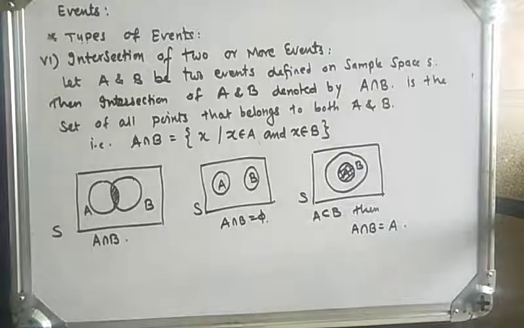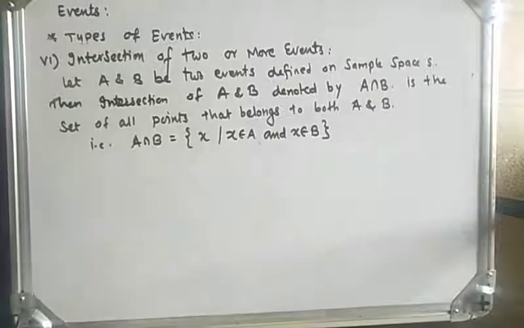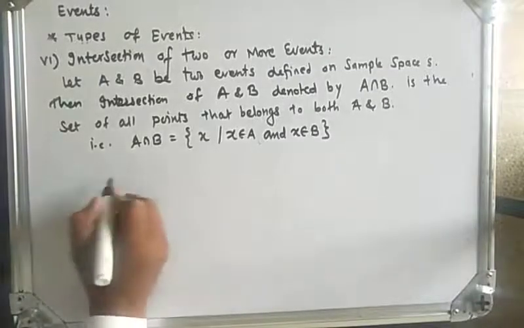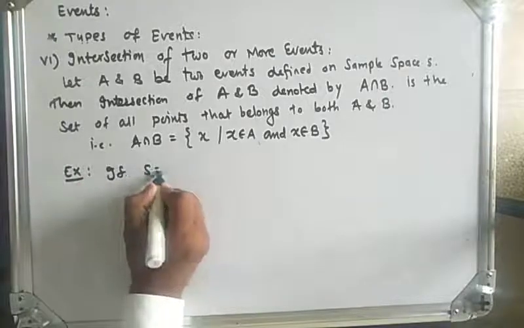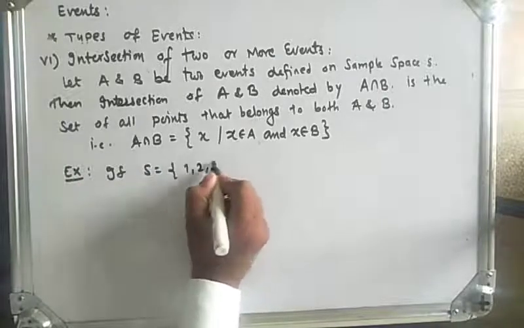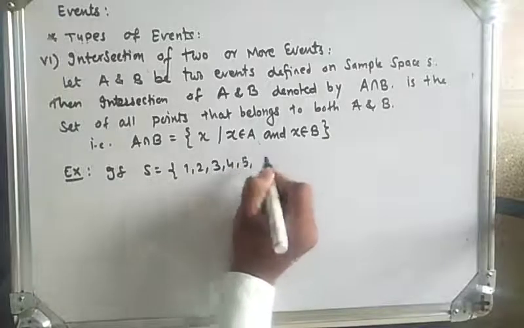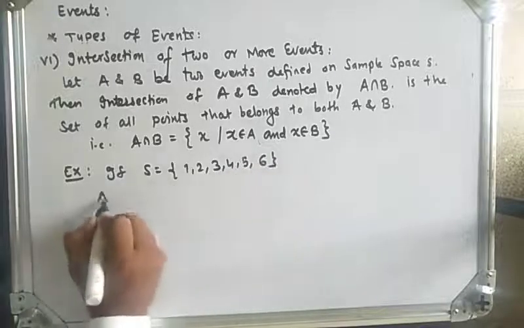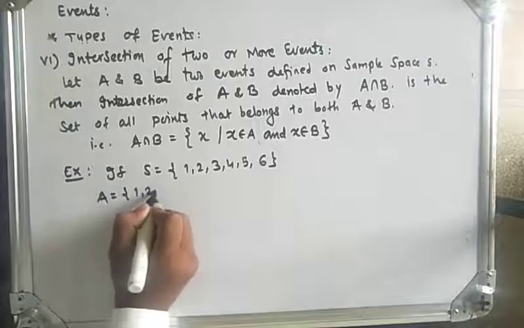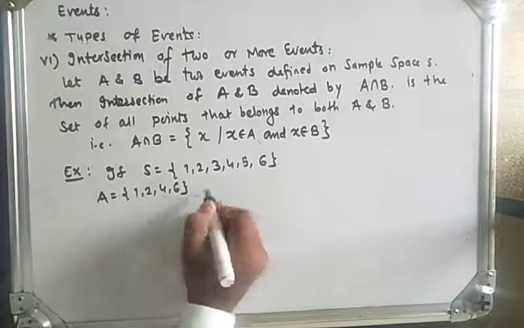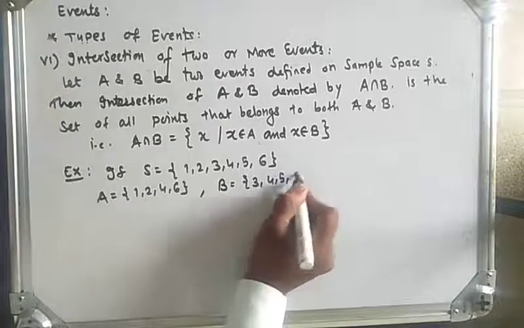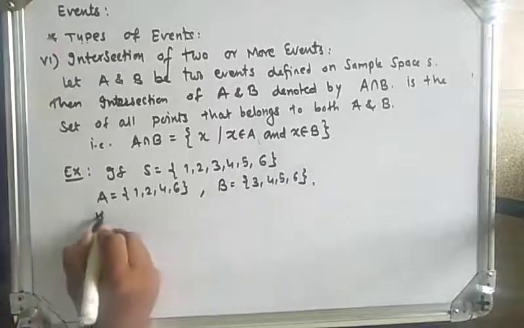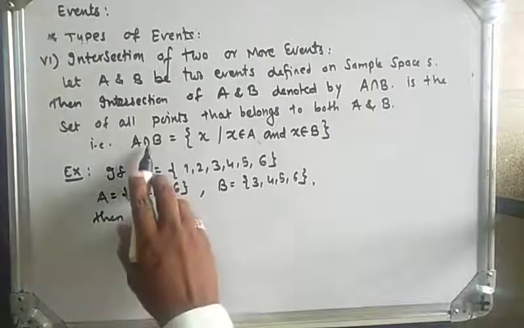For example, let's take sample space S equal to 1, 2, 3, 4, 5, 6, and event A has points 1, 2, 4, 6, and event B has points 3, 4, 5, 6. What is the definition of intersection?